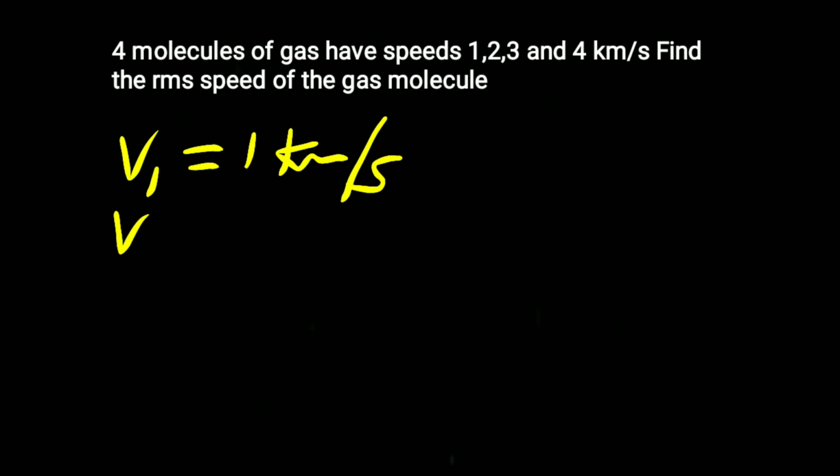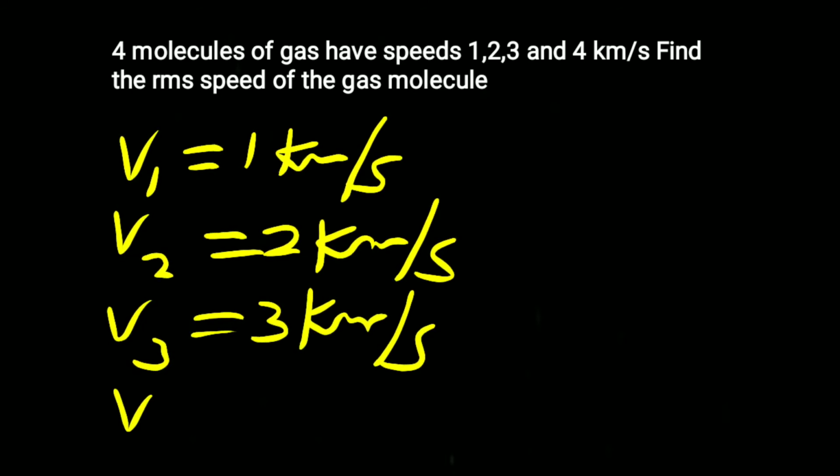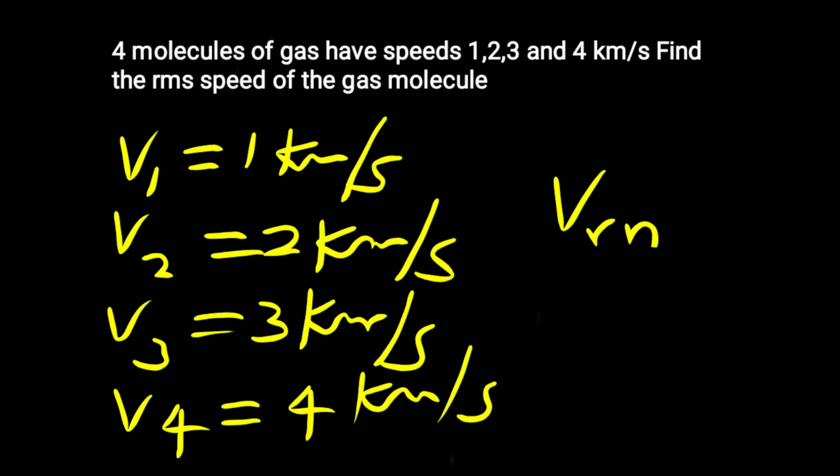Let us solve the third problem. 4 molecules of a gas have speeds 1, 2, 3 and 4 km per second. Find the RMS speed of the gas molecule. Given that V1 is equal to 1 km per second, V2 is equal to 2 km per second, V3 is equal to 3 km per second, V4 is equal to 4 km per second, we have to find VRMS.